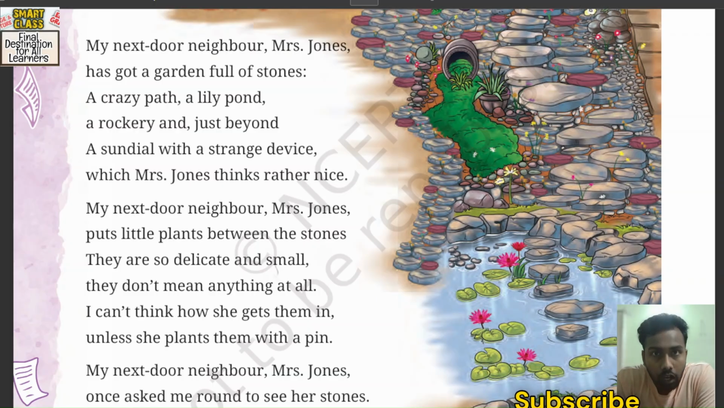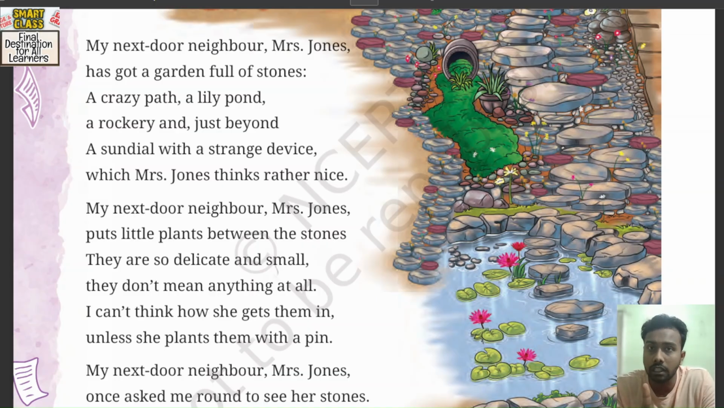The poem describes an unusual garden, the unusual garden of the speaker's neighbor, Mrs. Jones. Now, in a garden, what do we usually find? A garden is made of different flowers, different plants. But here you find that instead of a garden full of flowers and greenery, the garden of Mrs. Jones is mostly filled with stones. In this poem, the garden is full of stones, not flowers.